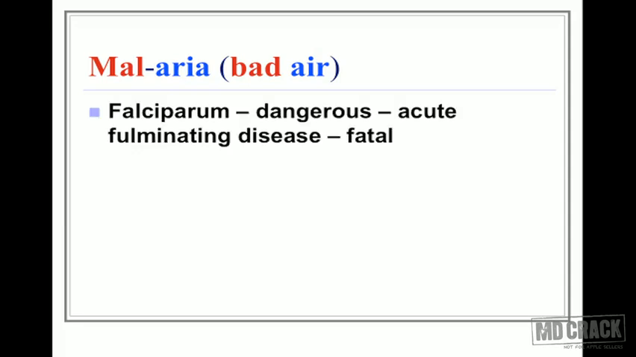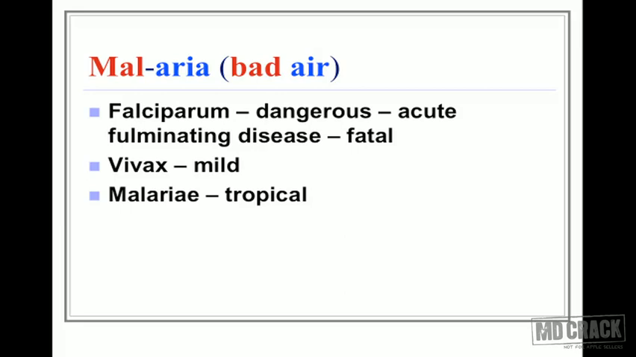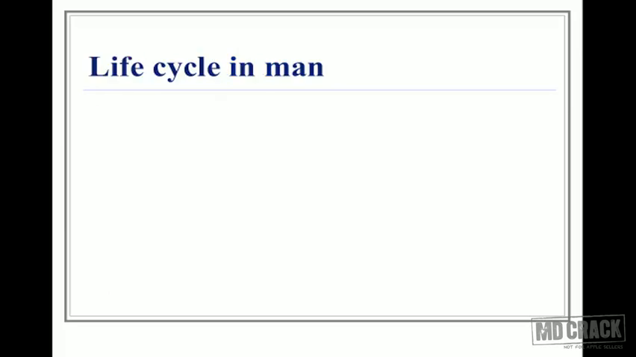Falciparum is the most dangerous type of malaria. It's an acute fulminating disease and it could be fatal. Vivax is comparatively a mild type of malaria. Malaria is seen mostly in the tropical regions, and Plasmodium ovale is a rare type of malaria.